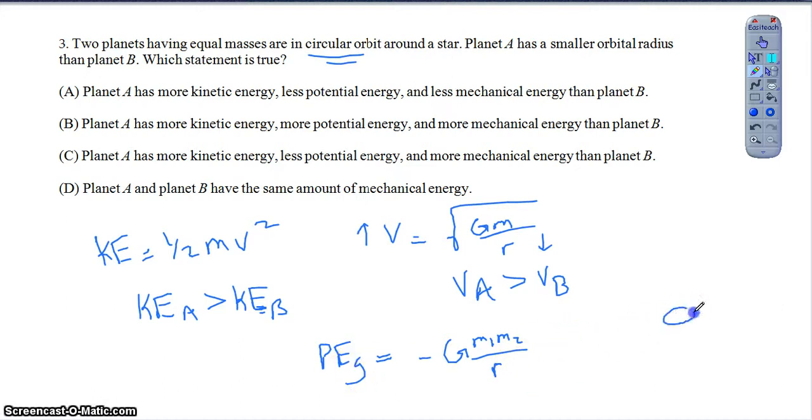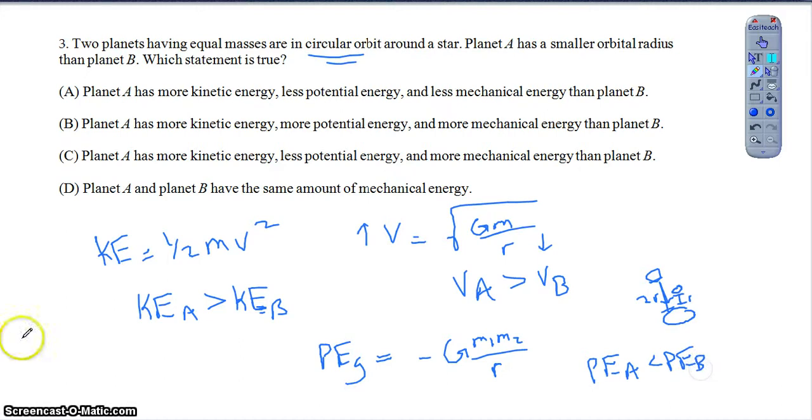It's also easy enough if you just think of it in terms of what we're used to, right? If I have a mass that I hold at a height of r, and then I have a mass that I hold at a height of 2r, which one's going to have more potential energy? Well, the one at a higher altitude is going to have more potential energy, right? Because it's going to have more force pulling down on it, more room to fall, all of the above, right? So the potential energy of the higher altitude would be greater, right? So planet A would have less potential energy. So the potential energy of planet A is less than that of planet B.